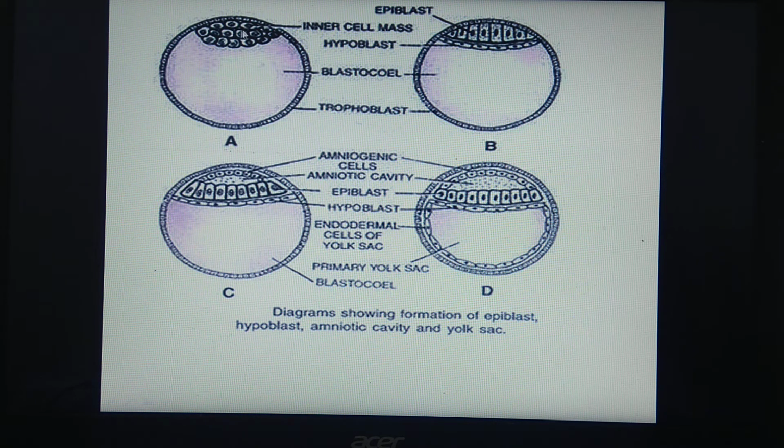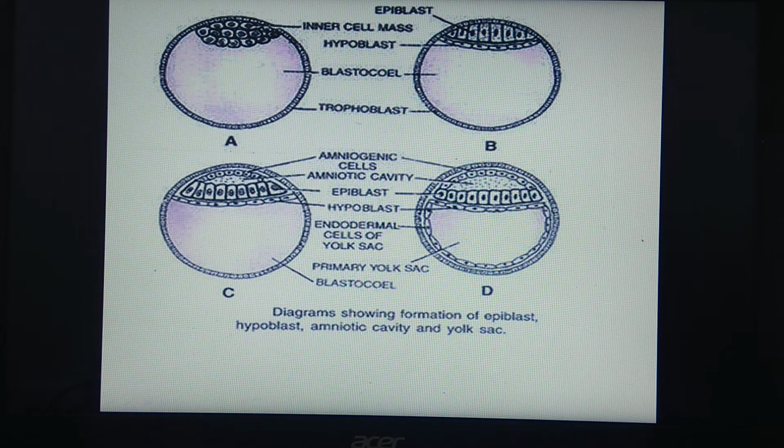So these remaining cells are the remaining cells of the inner cell mass which are in contact with the cells of Rauber. We have studied that the trophoblastic cells and these cells of the embryonal inner mass, the part which is in contact with each other, is called Rauber. These cells become the epiblast.